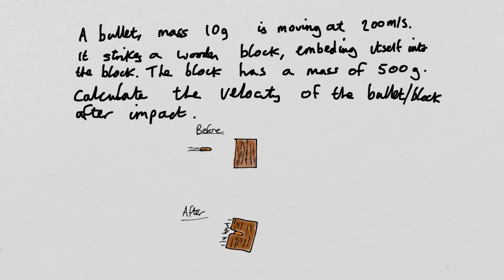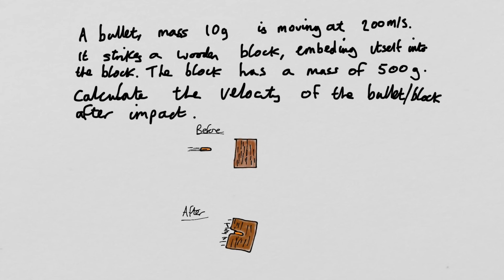Right, so have a go at this example then. I would give you some advice here. My approach to this question will be to work out the total momentum before the collision first, and then make it equal to the total momentum after, and then you can just divide that by the mass to get the velocity. So have a go at that. Unpause the video, and I will walk through the solution.